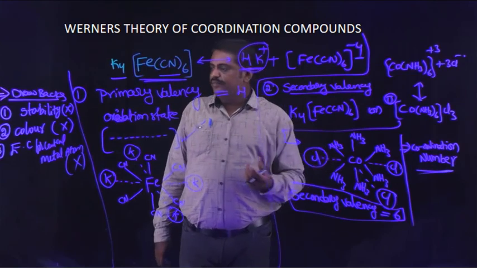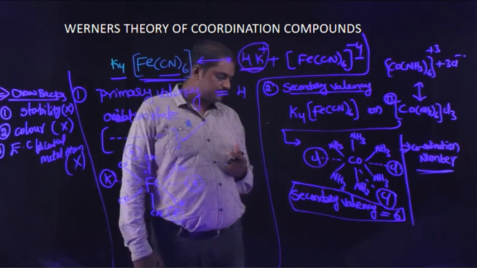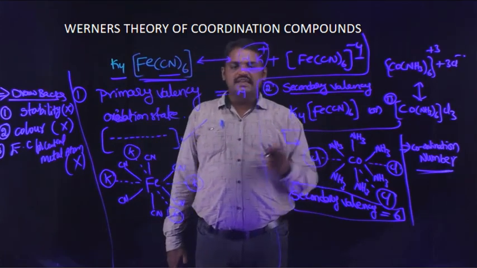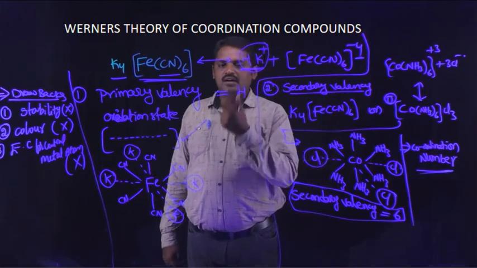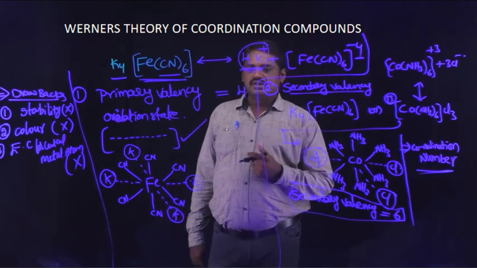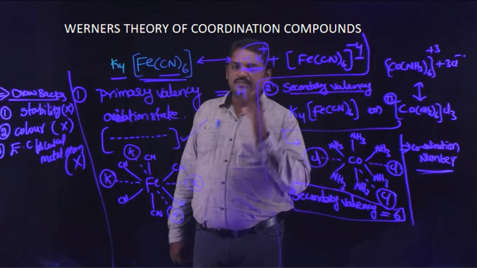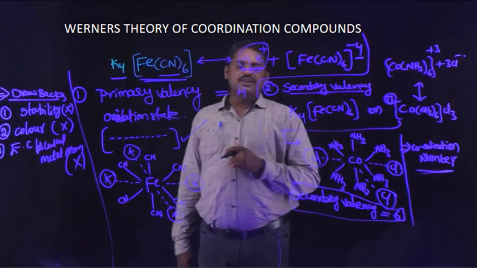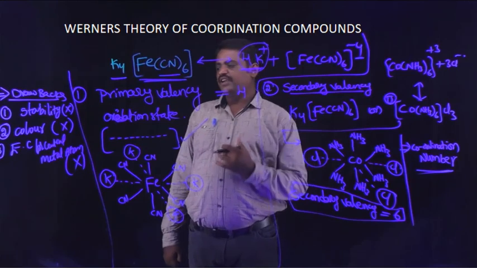After some time, the stability of the coordination compound is explained on the basis of the study of metal carbonyl compounds. The color property is explained by crystal field theory.